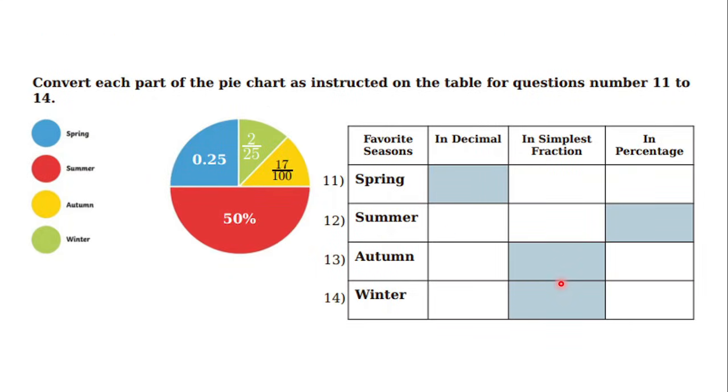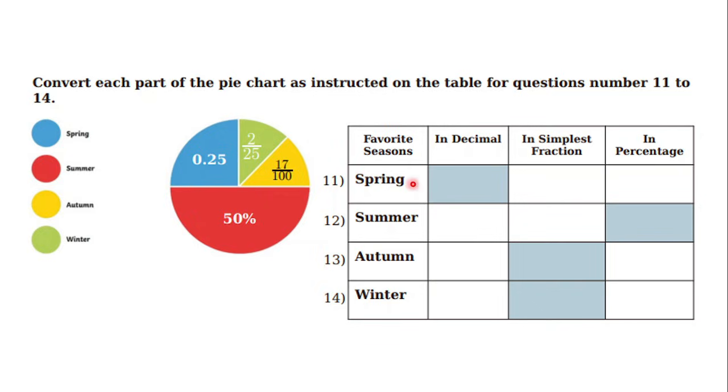Okay, now for number 11 until 14, I think we will use the pie chart here. It's about the favorite seasons of some students. Blue is the spring season, red the summer, yellow autumn, and green is the winter. And the data is as mentioned here. So now we have to convert each part of the pie chart as instructed on the table for questions number 11 to 14.